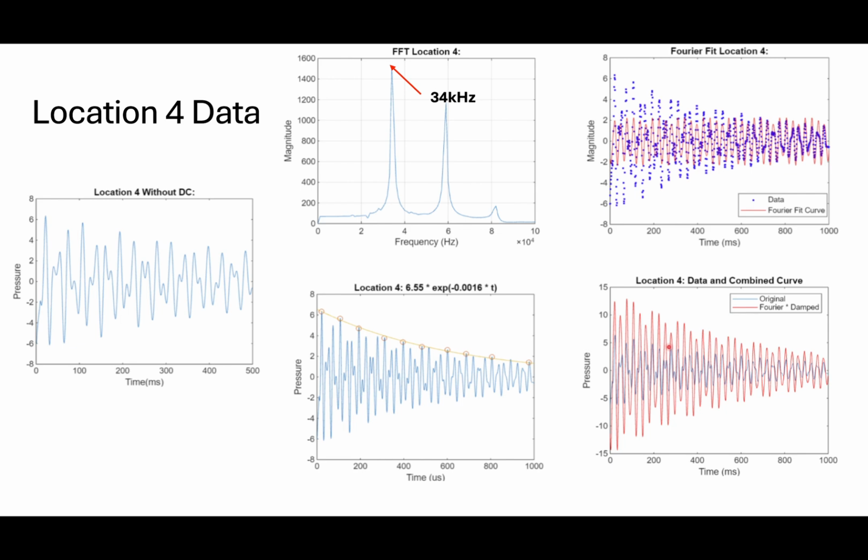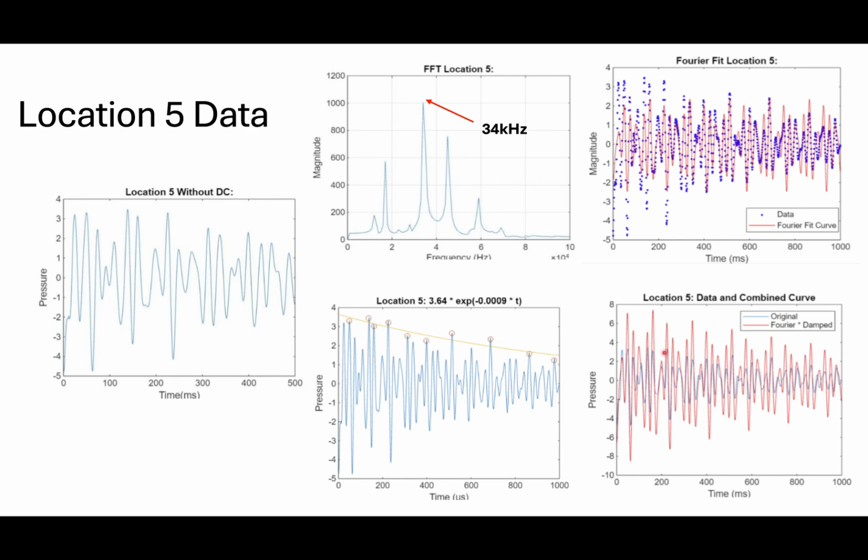Alright, for location 4, we see that the peak is at 34k hertz as well. And we see this one is probably the best exponential decay we have with our 10 points. We get a really good exponential fit right there for a damped function. And then we can see with this location as well, the harmonic oscillator equation is a little bit too high on the peaks, which we'll show at the end of our comparison.